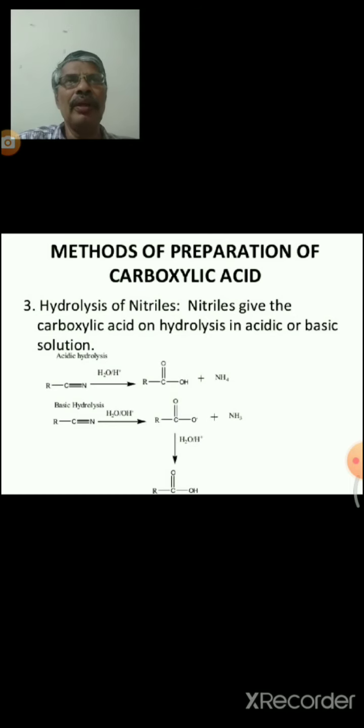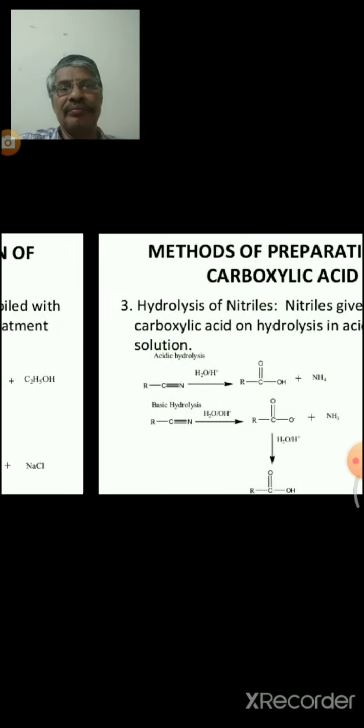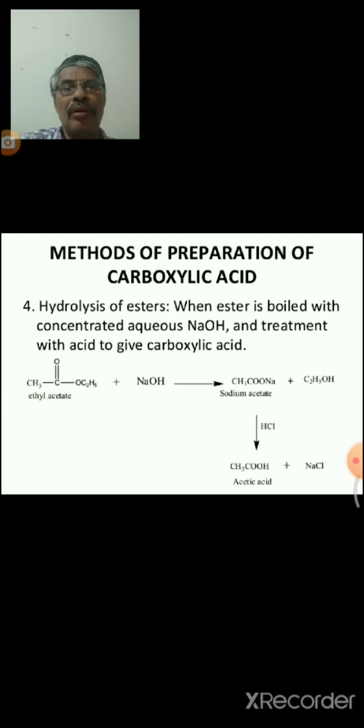For example, ethyl nitrile, whose common name is methyl cyanide, on hydrolysis gives acetic acid and ammonia. Next one is the hydrolysis of esters. The general formula of esters is RCOOR.